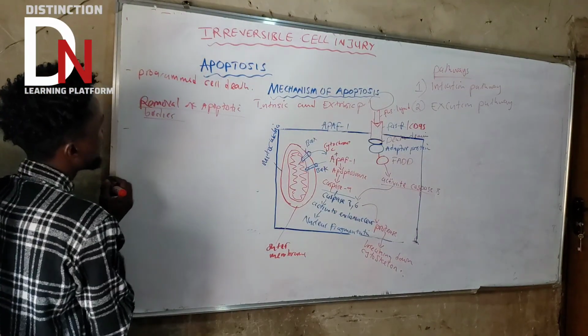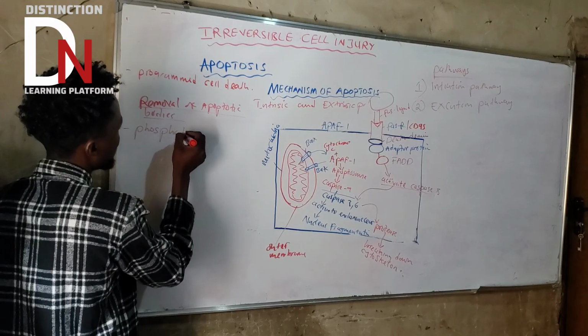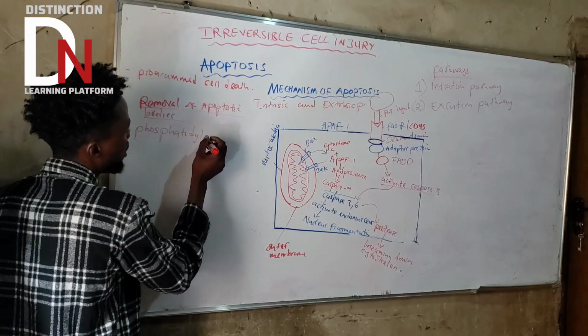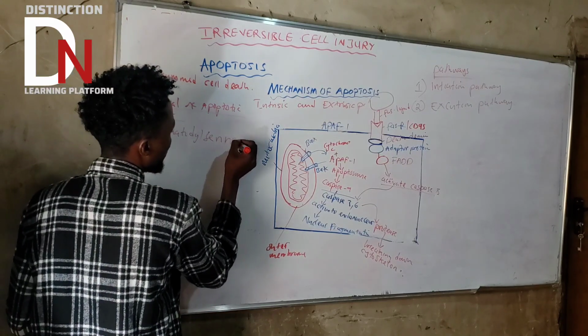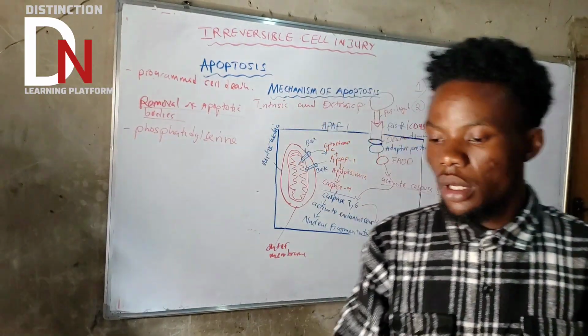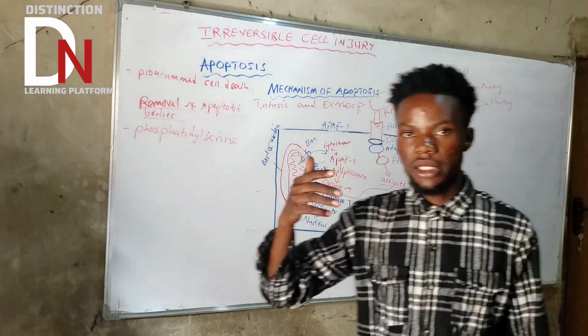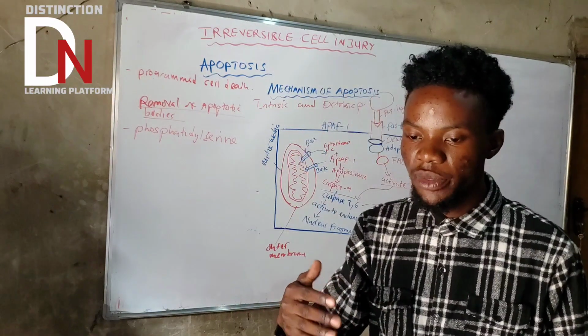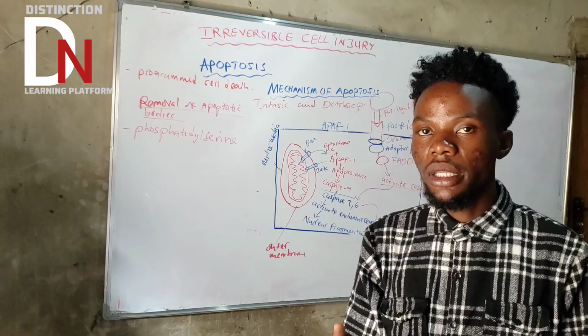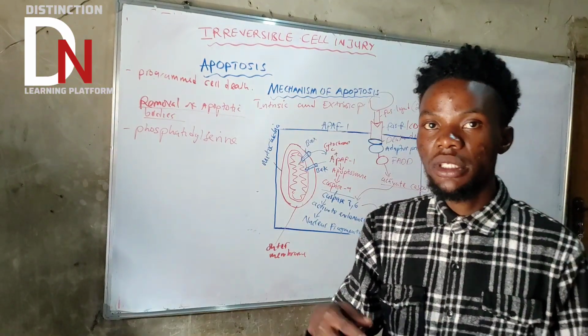So what is that signal? It's called phosphatidylserine. In the normal cell that hasn't undergone apoptosis, phosphatidylserine is expressed inside, in the inner membrane of the cell membrane.